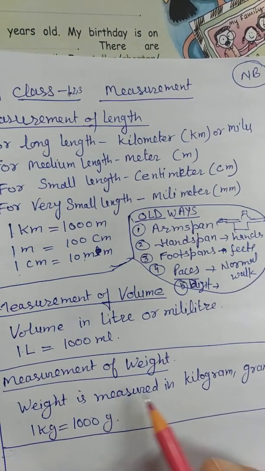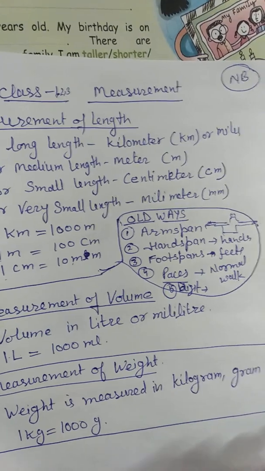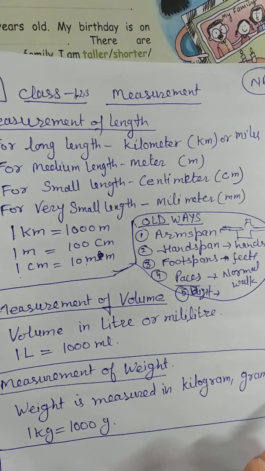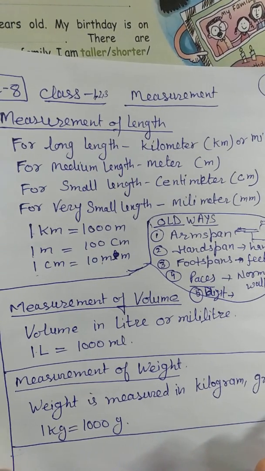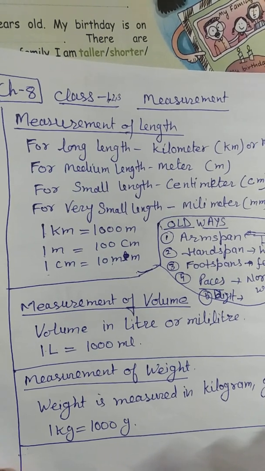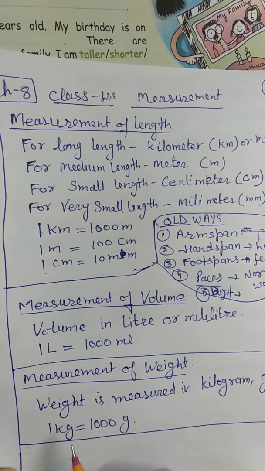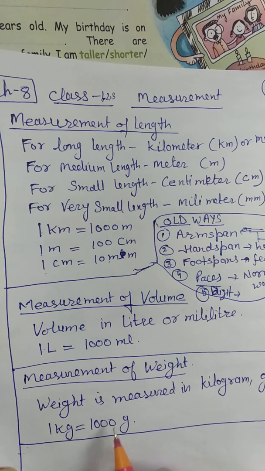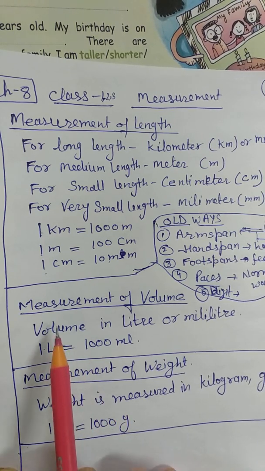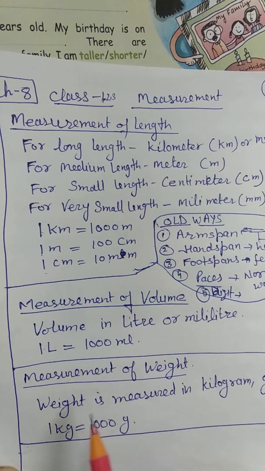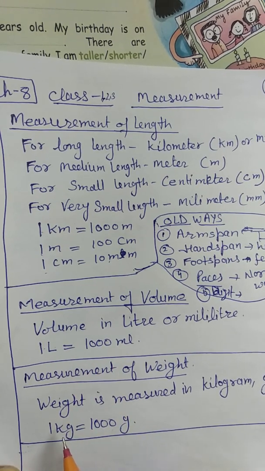So now measurement of the weight. You know your weight or any weight, if you are buying something from the shop like potato, onion, or whatever you are buying, that comes in kilogram and gram. 1 kilogram is 1000 gram. All the liquids are measured in liter, milliliter, and the solid materials are measured in kilogram and gram.